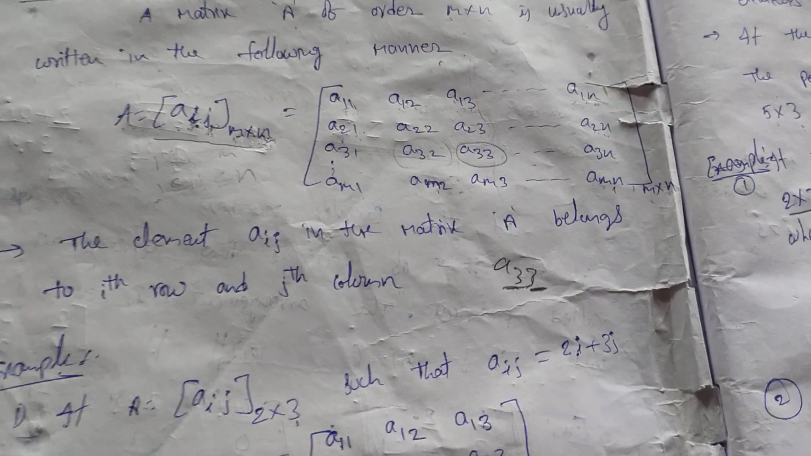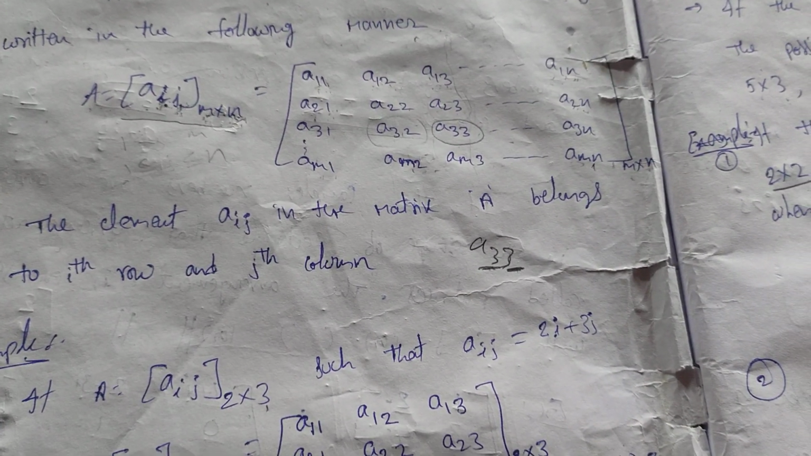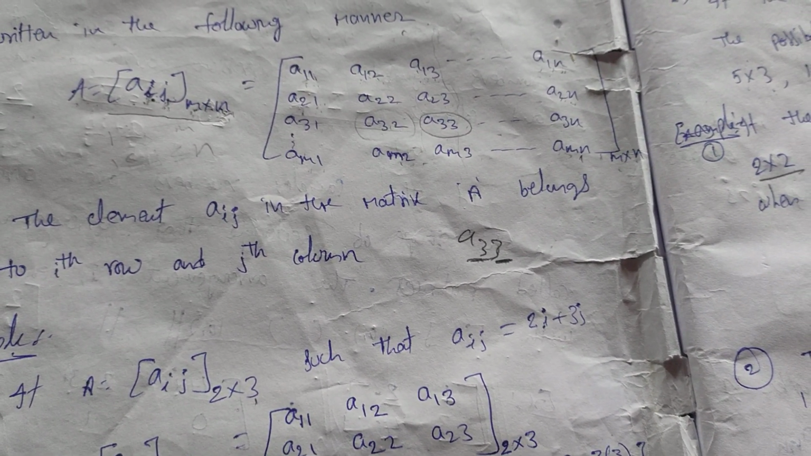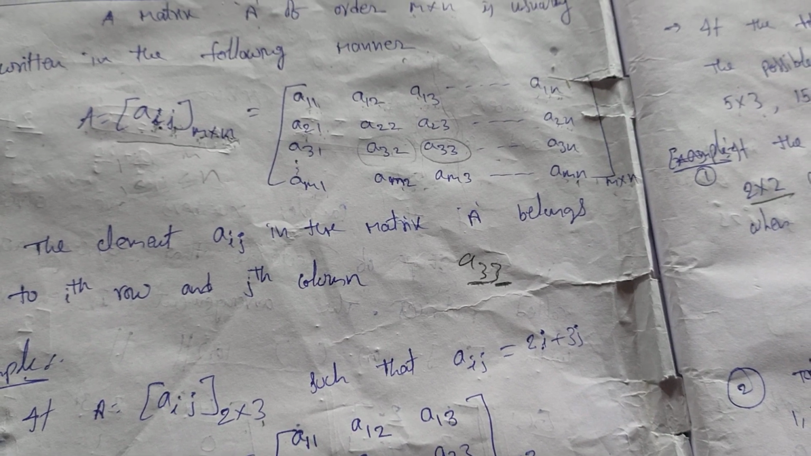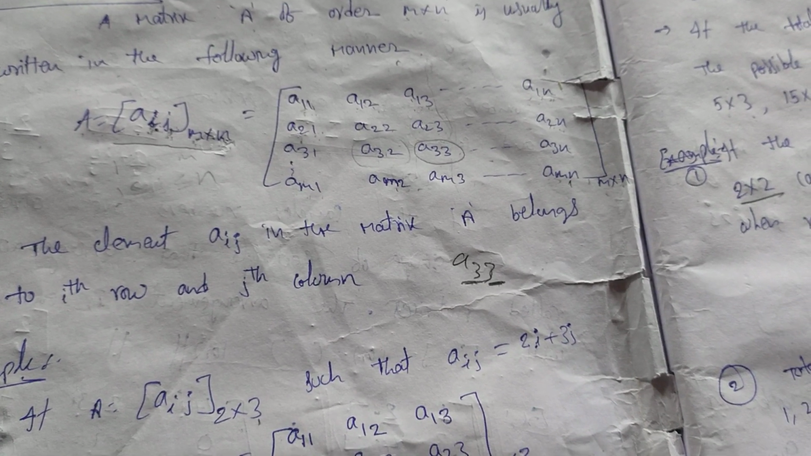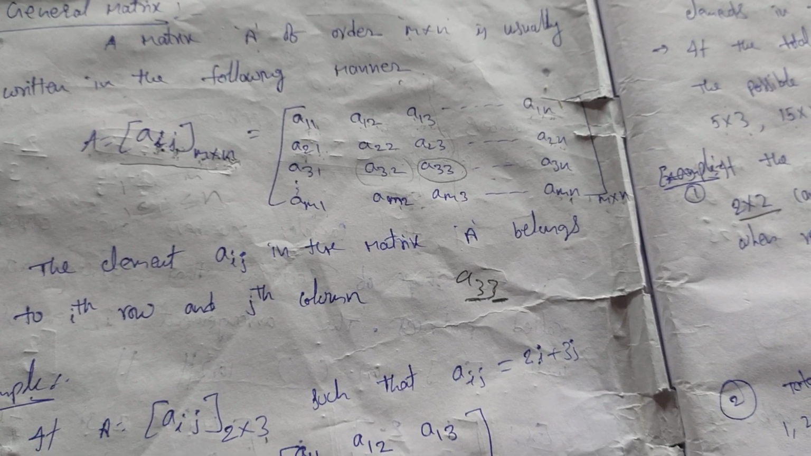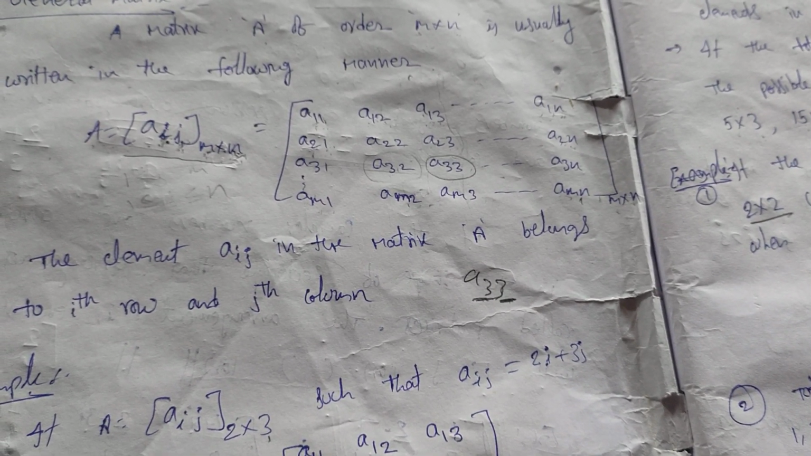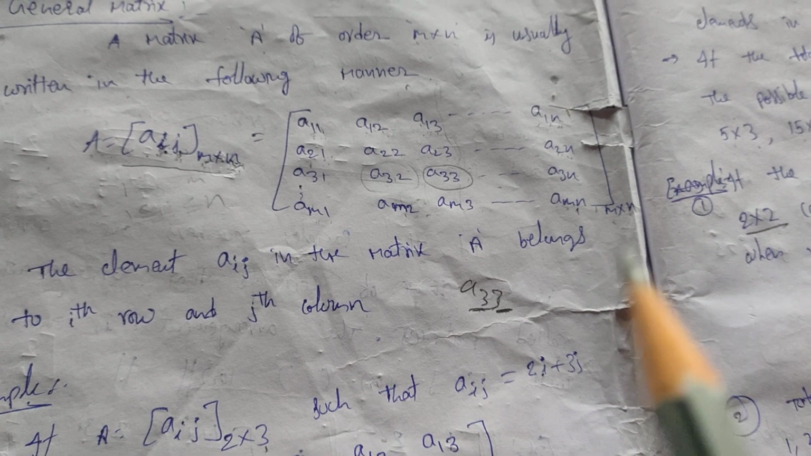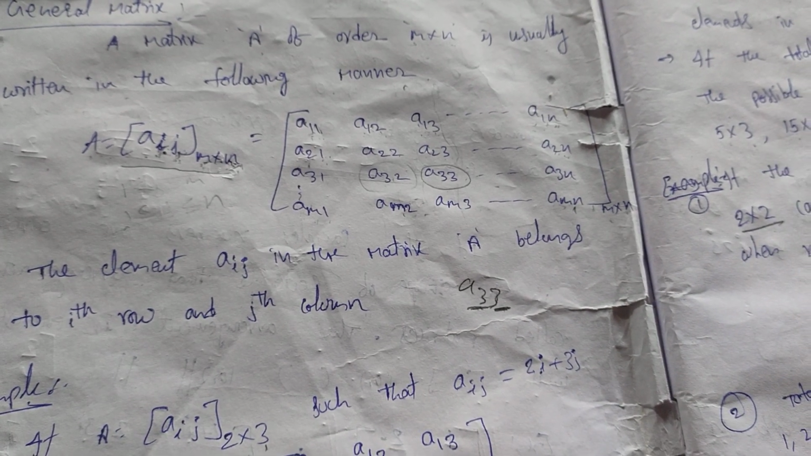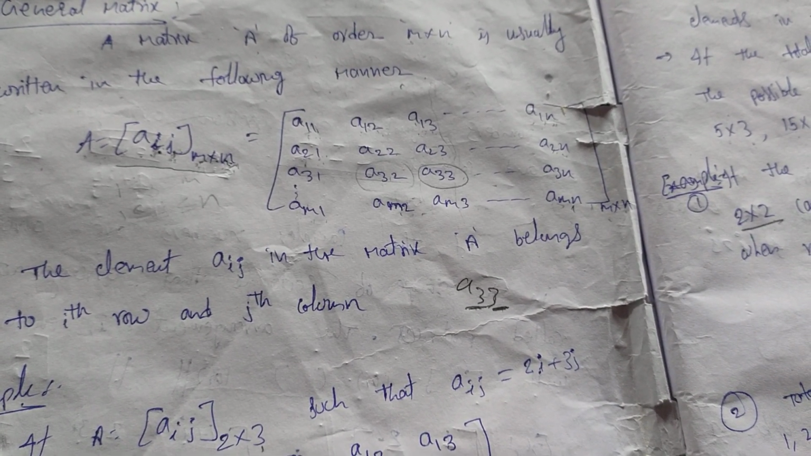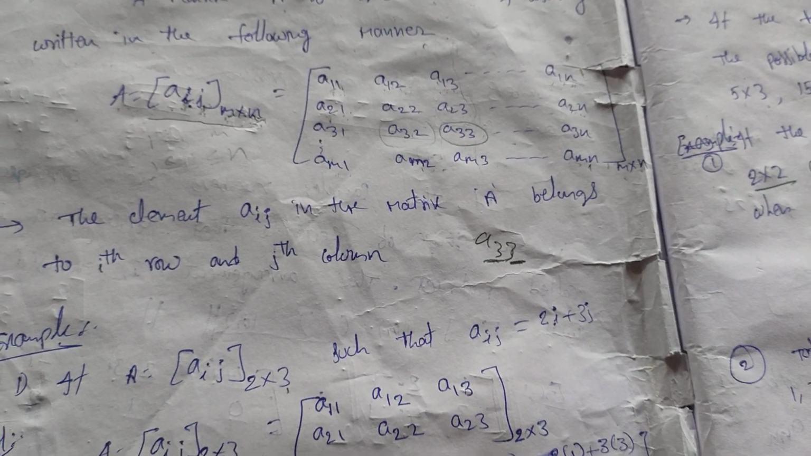So generally in questions they may ask to find something with some condition about aij, that means a23, a34, a55, whatever it may be. So we have to know how to identify the element; that is also important in the matrix.